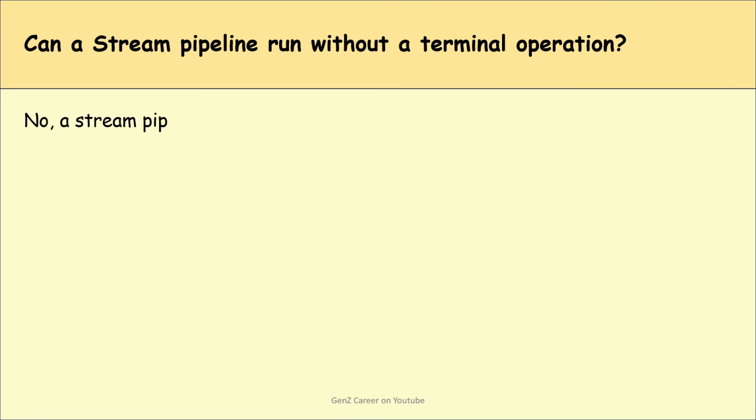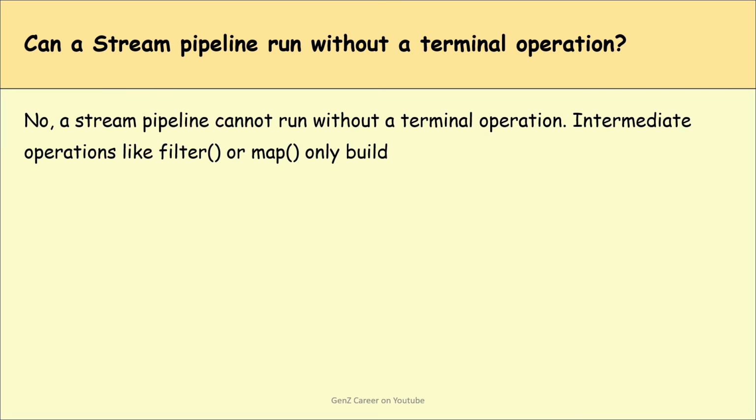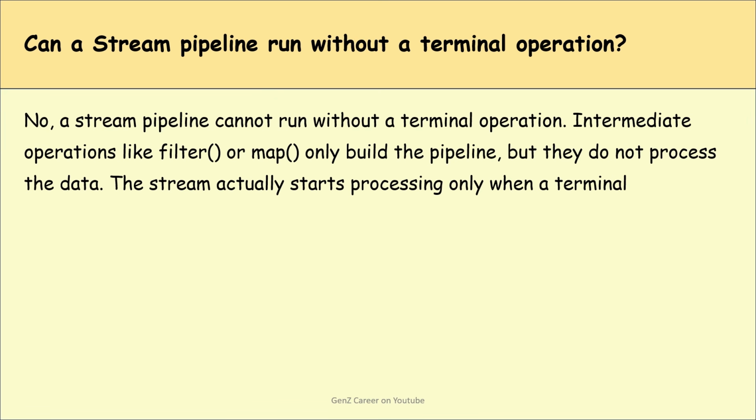Okay. Can a stream pipeline run without a terminal operation? No, a stream pipeline cannot run without a terminal operation. Intermediate operations like filter or map or maybe others only build the pipeline, but they do not process the data. Are you getting my point? The stream actually starts processing only when a terminal operation like forEach, collect or count is called.